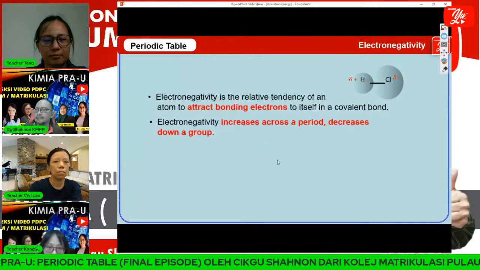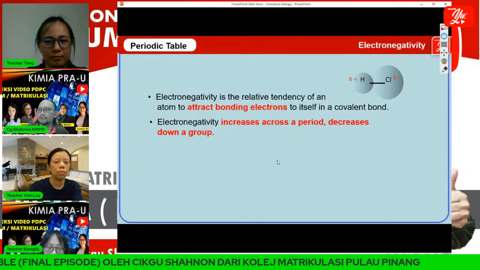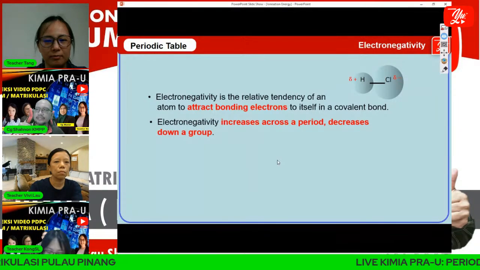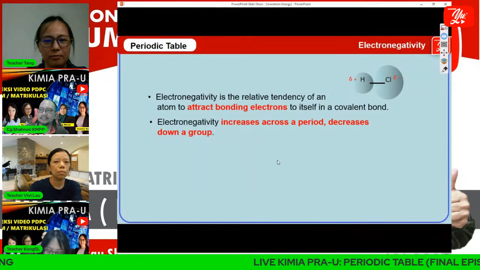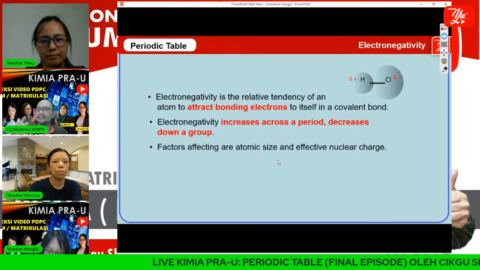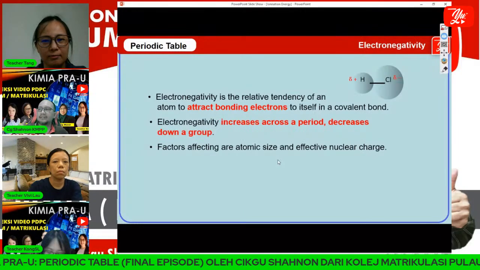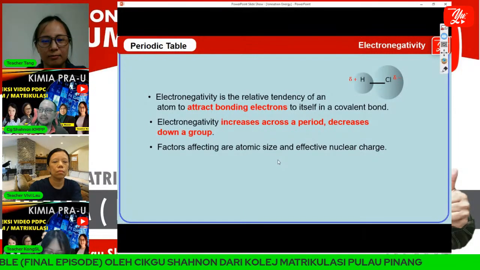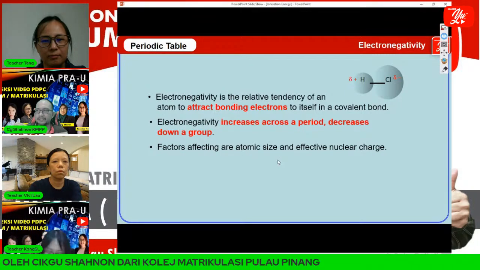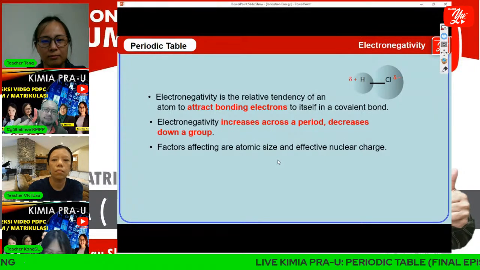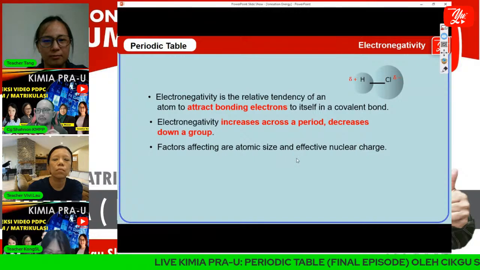Okay, and if we cross a period, we can see that electronegativity increases across a period. And when we go down a group, we can see that electronegativity decreases. Because of that, the factors affecting electronegativity are atomic size and effective nuclear charge. Because when we cross a period, the atomic size of the element becomes smaller and the effective nuclear charge of the element becomes stronger. Okay, this is one of the factors.